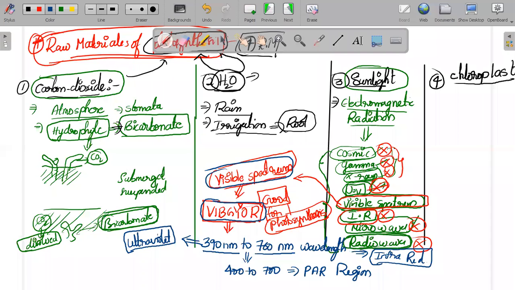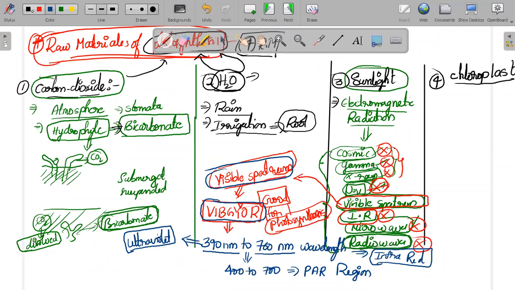So what is the range of the visible spectrum? It is 390 nanometer to 760 nanometer. Among them, which is highly important? 400 to 700. You have to remember this part.